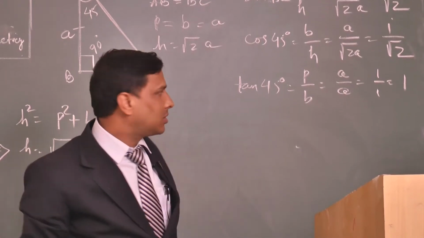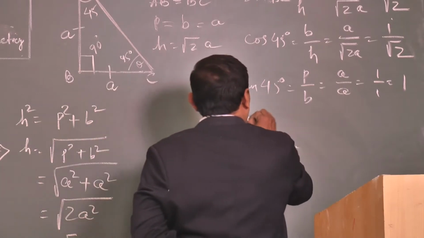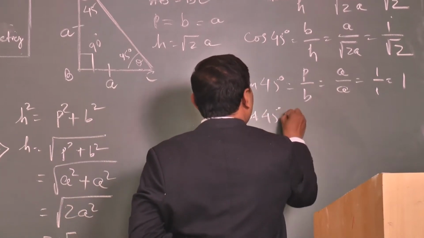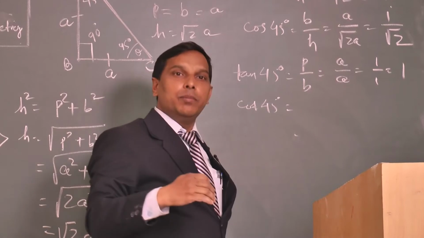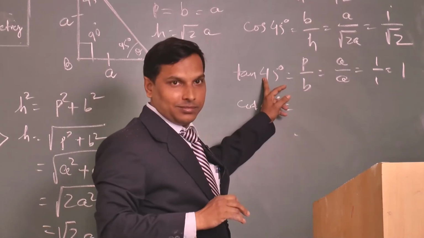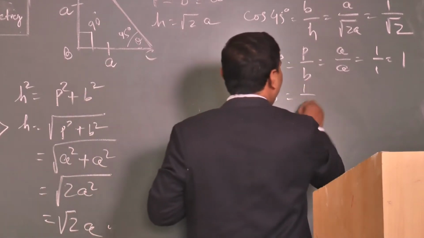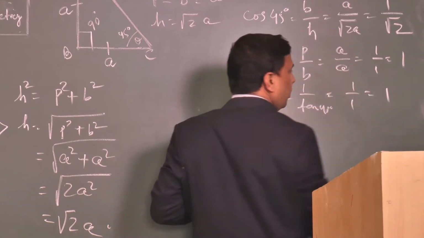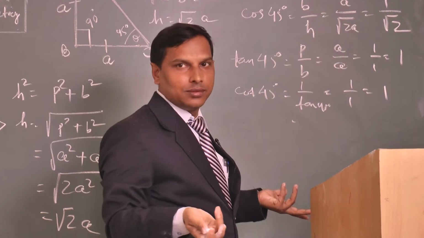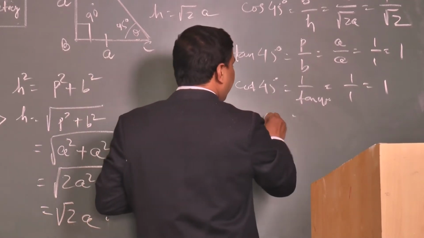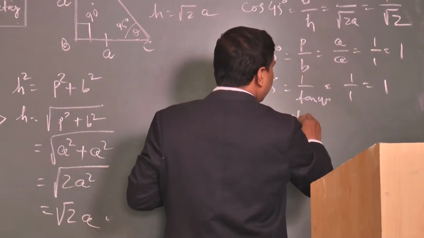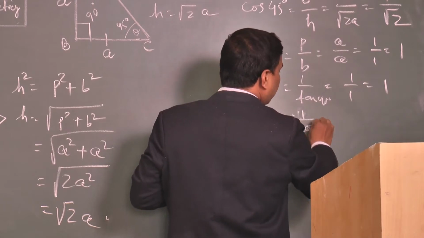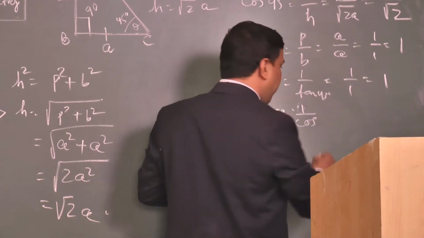Last class we have discussed this. Again, what about cot 45? B by P or 1 by tan. Cot 45 is 1 by tan 45, that is equal to 1 by 1 equal to 1. What about sec 45? H by B or 1 by cos 45.